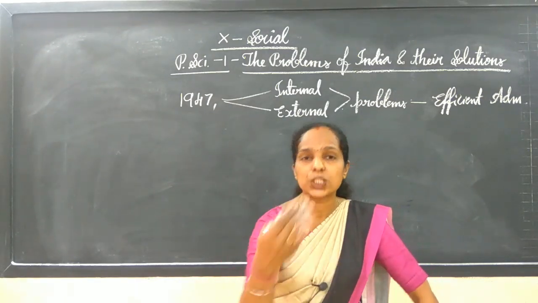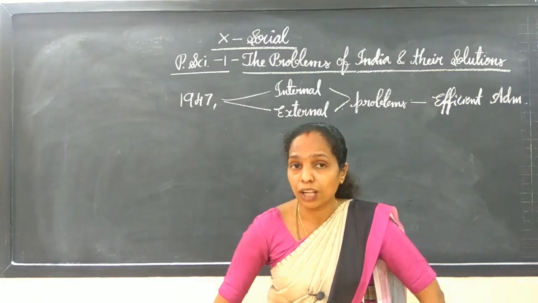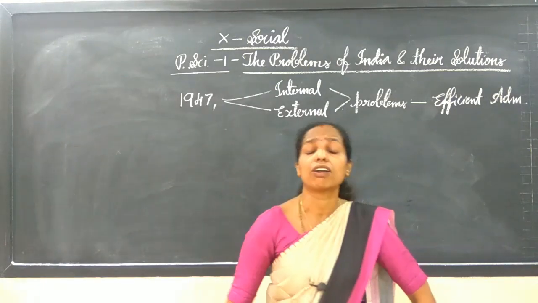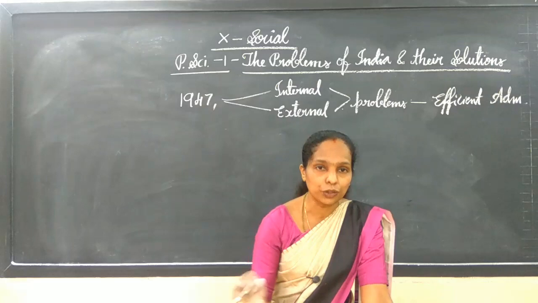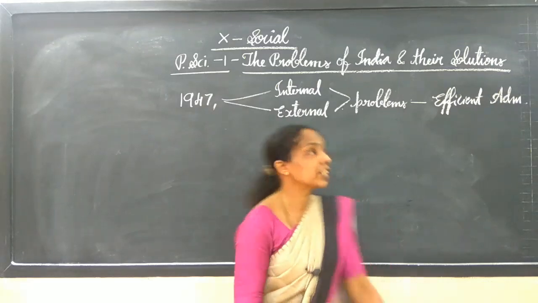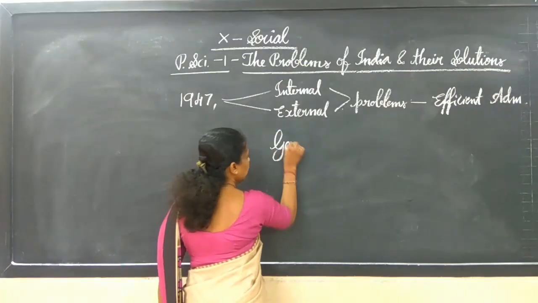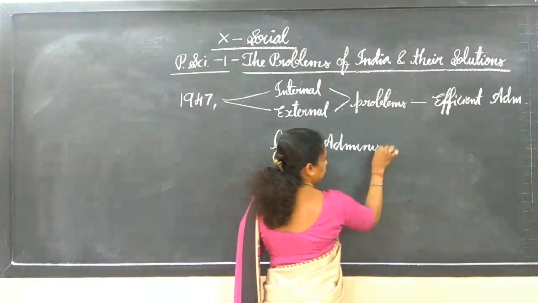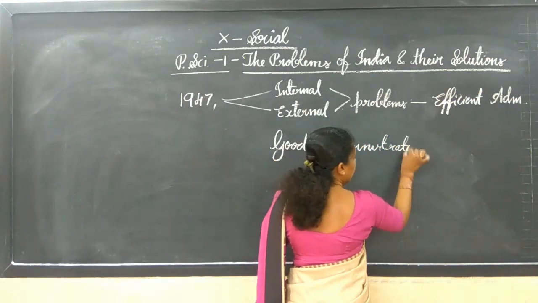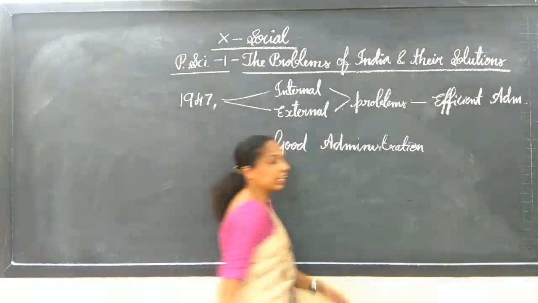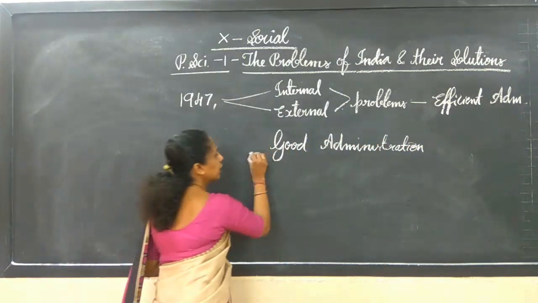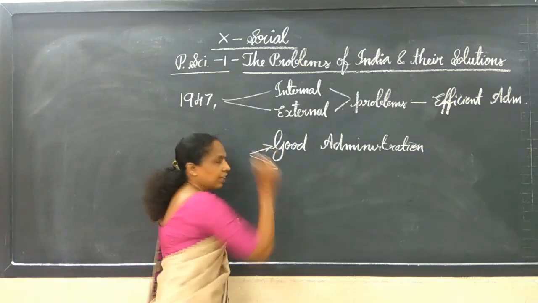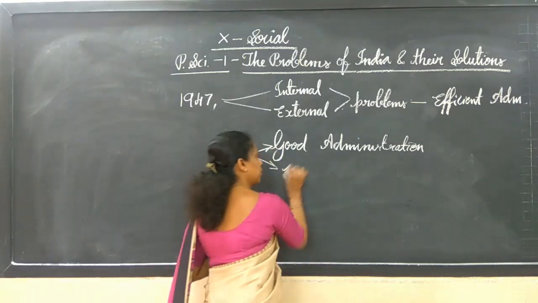So how can we solve these problems? We can find a solution through good administration. Another is social reformation.